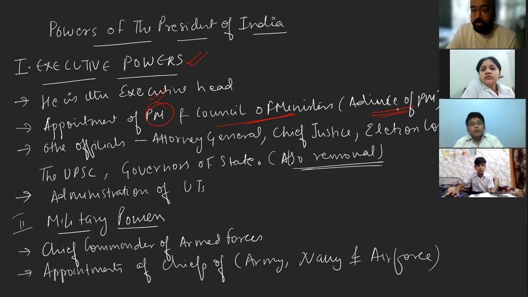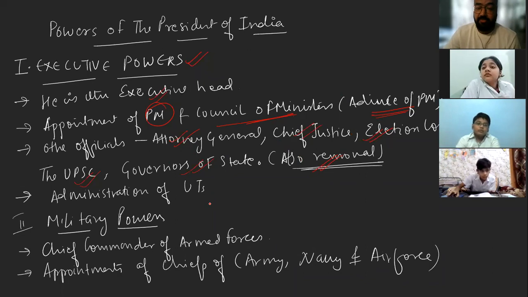Then other officials, the Attorney General of India, the Chief Justice of High Court and Supreme Court, the Election Commissioner, the members of UPSC, Union Public Service Commission, governors of the states, they all are actually appointed by the president. And if you see the last point, it says that they can be removed also.